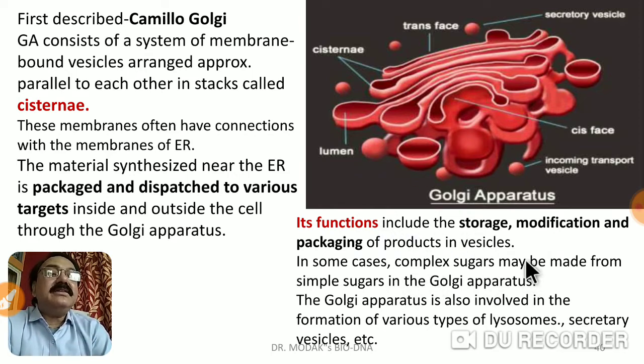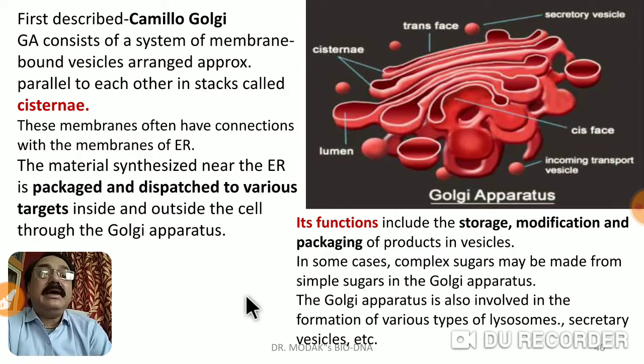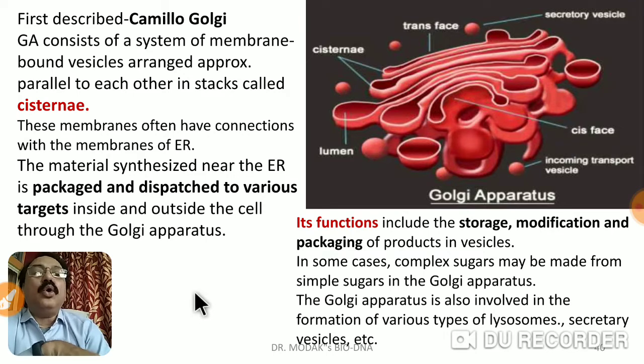In some cases, complex sugars may be made from simple sugars in the Golgi apparatus. The Golgi apparatus is also involved in the formation of various types of lysosomes. Yes, that's another important aspect we have to understand, that lysosomes, particularly in animal cells, perform various functions like internal digestion, defense mechanism, secretion of substances, and many others, and that lysosomes are also produced by the Golgi apparatus.